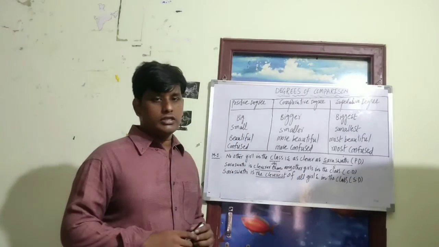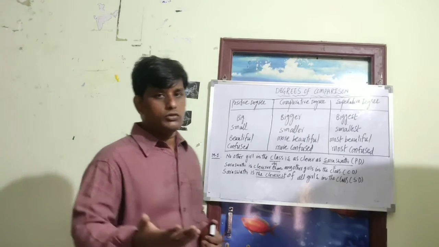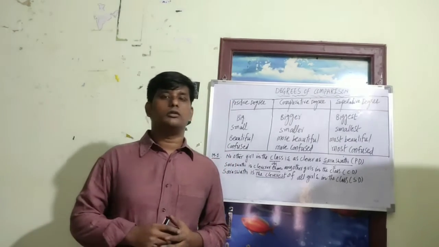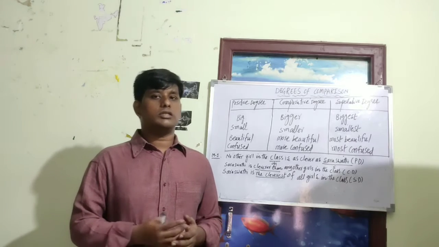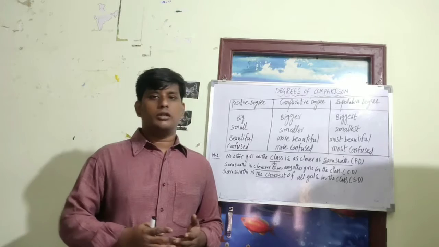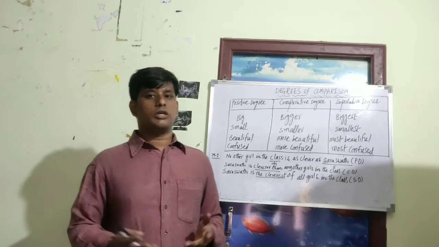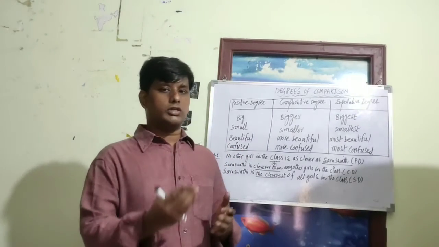In the previous session, I told you that if the statement is in the positive degree and we want to change it to the comparative or superlative degree, we have to change subject and object. Strictly speaking, there is no subject and object here, but for our convenience we make some little changes.